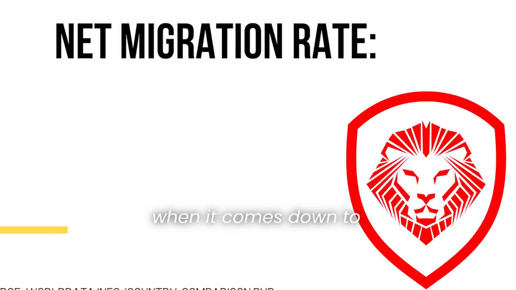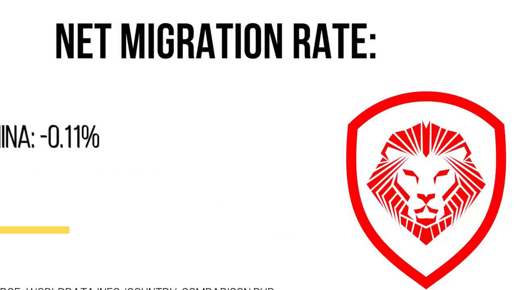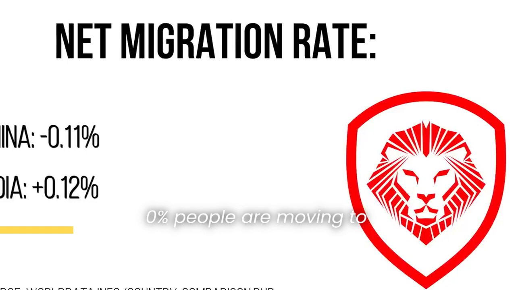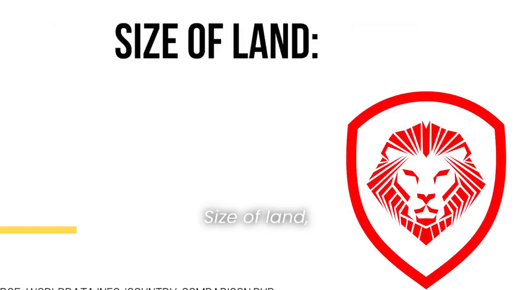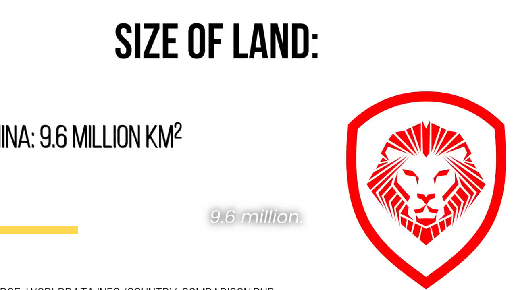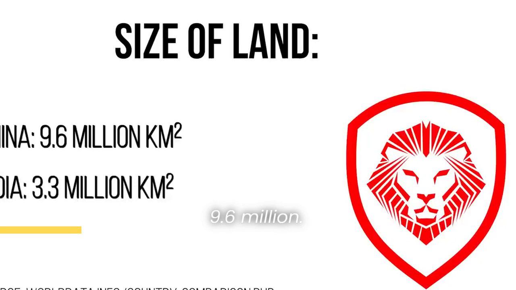Net migration rate, when it comes down to China, they're actually negative 0.11%. That means people are leaving. But if you look at India, they're actually positive 0.12%. People are moving to India. Again, the edge there goes to India. Size of land, China, 9.6 million square kilometers. India, 3.3 million square kilometers. China gets the edge there.